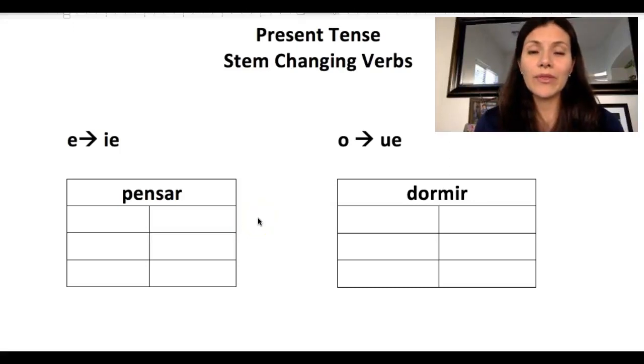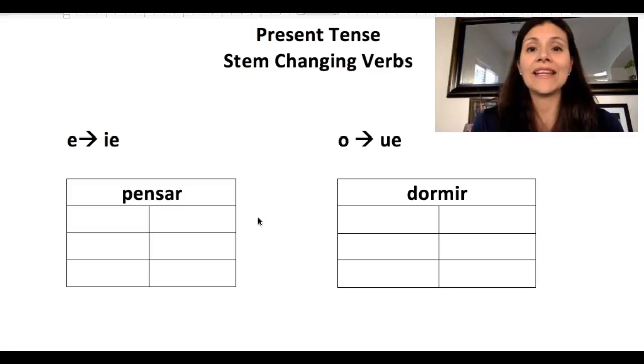You've already been working with regular verbs in the present tense that end in AR, ER, and IR. And you have already been introduced to some irregular verbs such as ser, estar, ir, tener. And all of those verbs go through different irregularities. Today we're going to start practicing with more verbs that have a stem change irregularity in their structure.